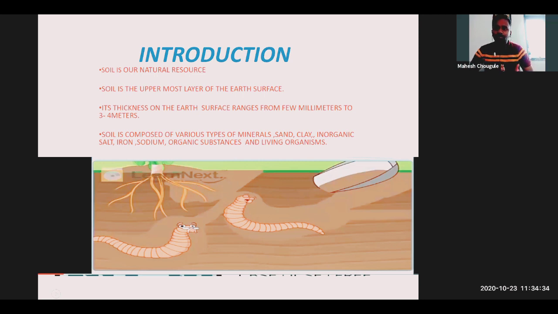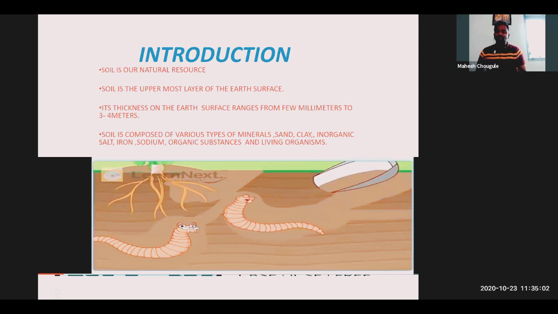Soil is the uppermost layer of the earth surface. Where does soil stay? On the earth's surface. It's the uppermost layer of the earth surface. There are different layers in soil too, but first of all we get the soil at the upper layer of the earth surface. Now its thickness on the earth surface ranges from a few millimeters to 3-4 meters.